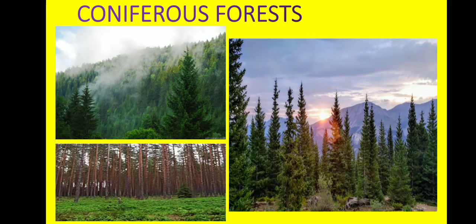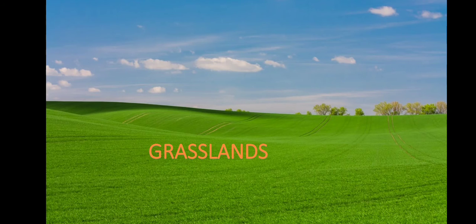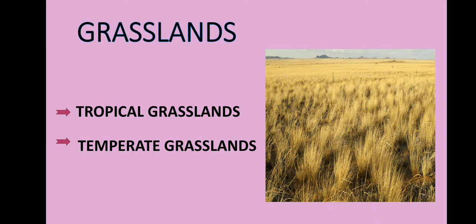The second category of vegetation is grassland. These grow in the regions of moderate rainfall. Tall trees are very few in grasslands. These are of two types. One is tropical grasslands, another one is temperate grasslands.